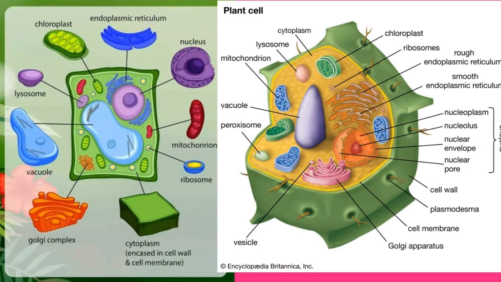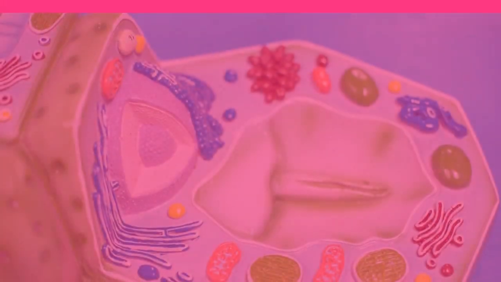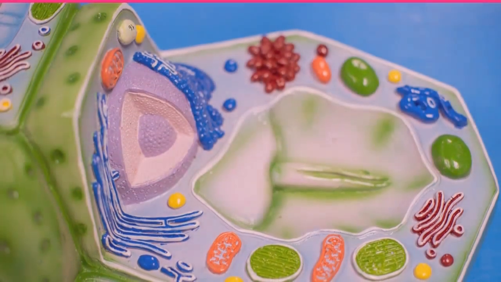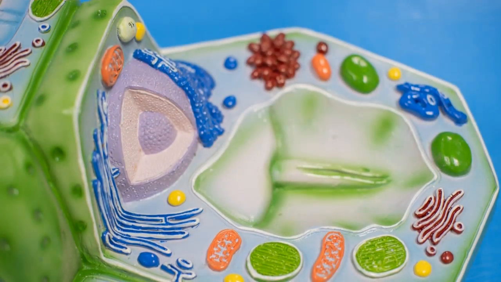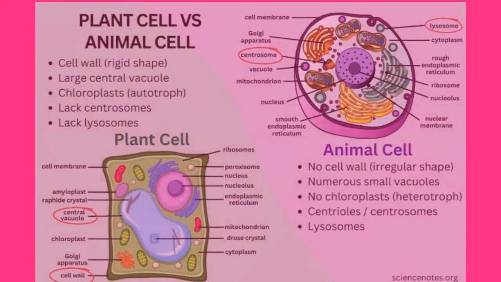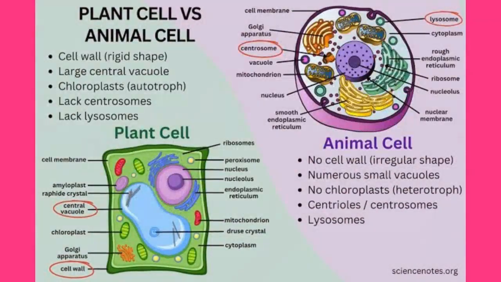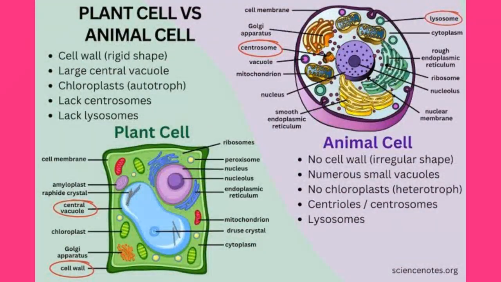Then also we have the other cellular components like the endoplasmic reticulum, which is essentially an interconnected network of tubules, cisternae, and vesicles. The endoplasmic reticulum is responsible for the transportation of proteins and lipids within the cytoplasm. And then we have the mitochondrion, which is popularly referred to as the powerhouse of the cell because it is involved in the generation of energy.